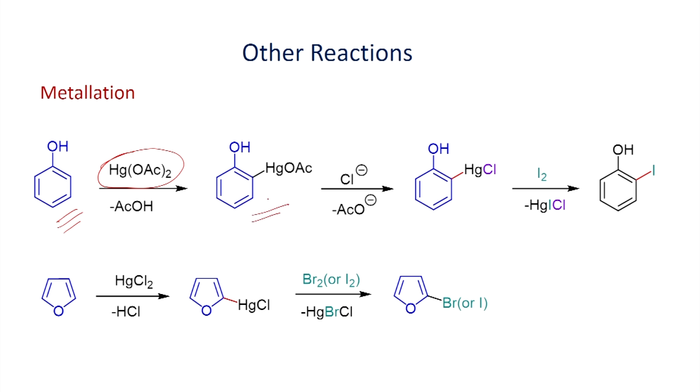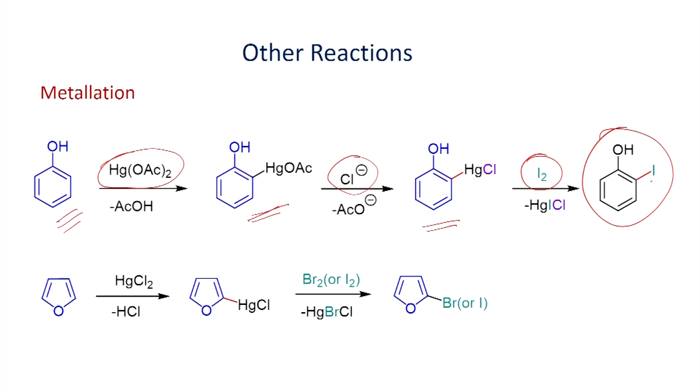Once you have this organomercury compound, it can now react with Cl minus, and you can have this intermediate. Once you have this one, when you react with I2, molecular iodine, you can introduce the iodo functional group here. Therefore, if you want to make 2-iodophenol, what can you do? You can try to react with mercury acetate.